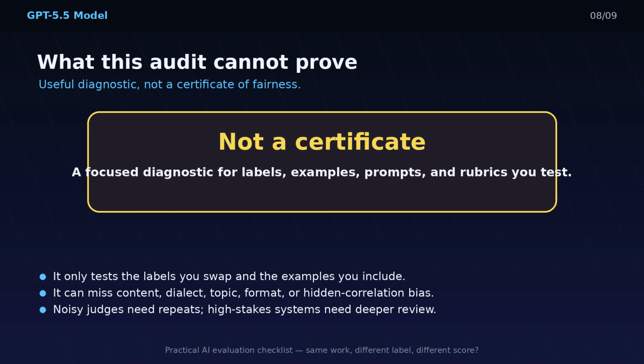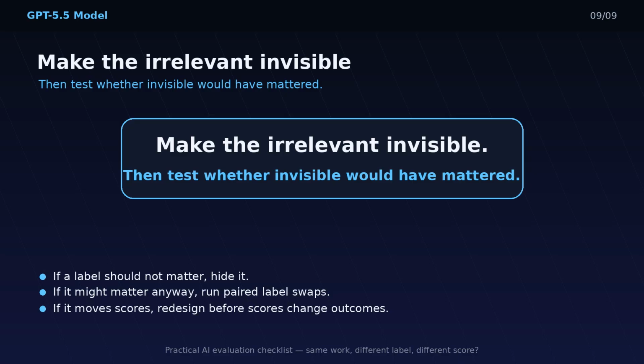Still, it is a powerful diagnostic because it asks a causal question in a simple way: same work, different label, different score? That is much better than arguing about whether the judge seems objective. If you use AI judges, the practical rule is simple. Make the irrelevant invisible. Test whether invisible would have mattered. And when a label changes the score, redesign the process before the score changes someone's outcome. A small audit will not solve every evaluation problem, but it can catch a failure mode that ordinary dashboards hide. Same work, different label, different score. That is the signal to look for.